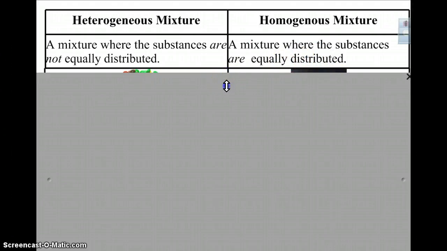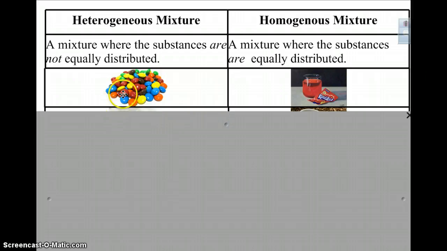So if we take a look here, let's look at our first two examples. We have M&Ms. We can see there's kind of a group of reds here, and maybe a group of oranges over here, a group of greens in the back. It's not equally distributed, and so this would be a heterogeneous mixture because it's not evenly spread around. On the other hand, Kool-Aid, you mix it up and you get a homogeneous mixture because that sugar dissolves into the liquid and it's evenly distributed around.